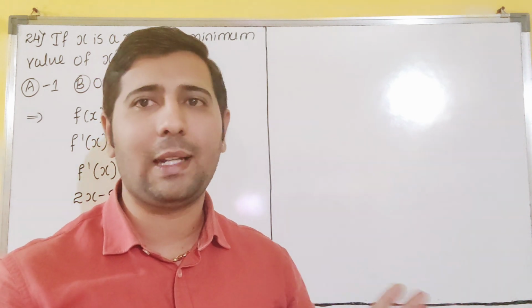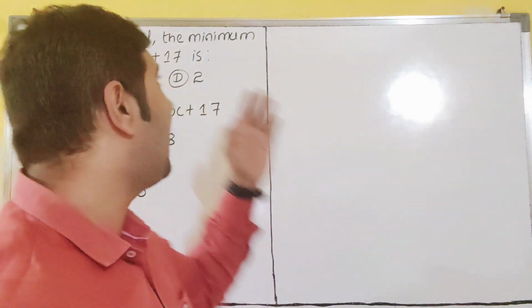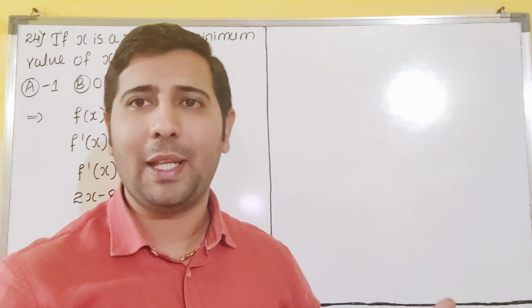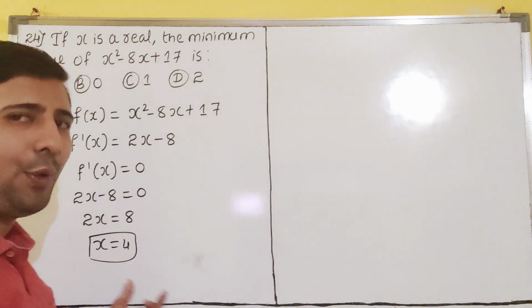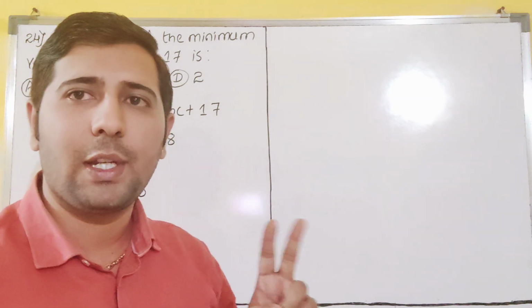No need of taking the double derivative when only one point is there, and they asked the question as minimum value only, dear students. Minimum means the point will be a minimum point only. If there are 2 points, then only we differentiate 2 times.